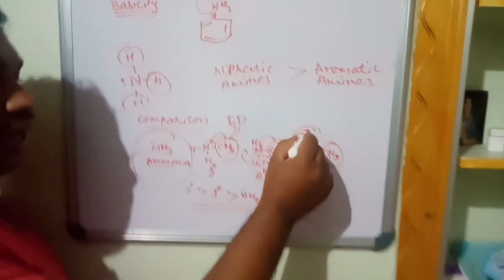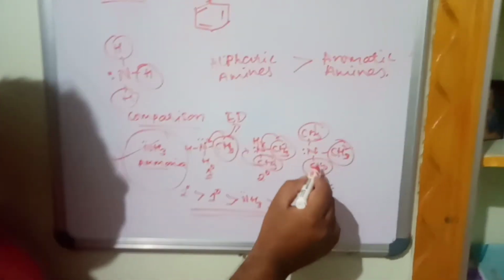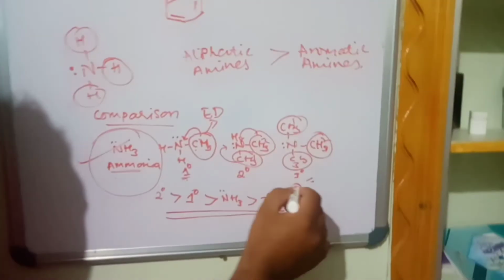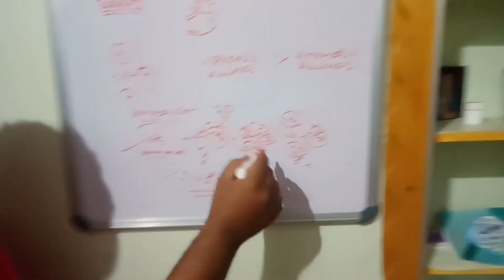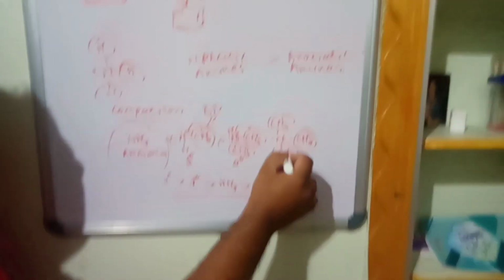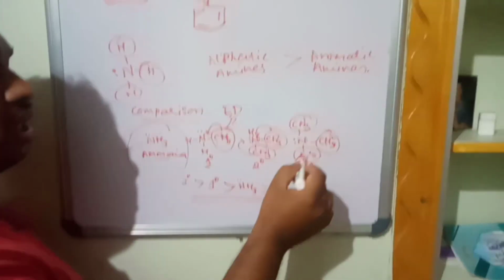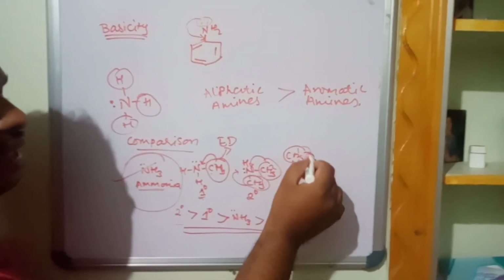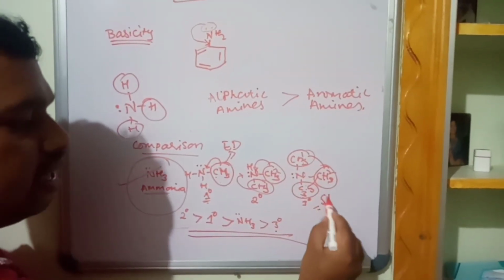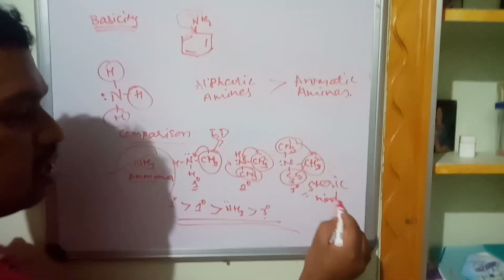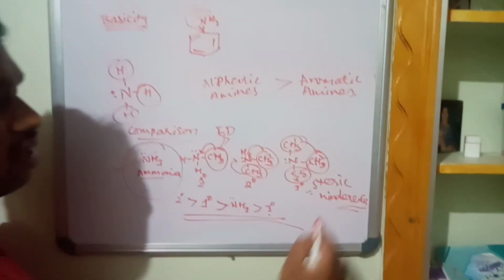Now the question arises, but tertiary amines are less basic than ammonia. Why? Even though it contains 3 methyl groups, tertiary amine is less basic when compared with ammonia. Actually, tertiary amine must be more basic because 3 methyl groups are there. But why is it less? They are bulky groups. Their electron donating will be causing steric hindrance. What is steric hindrance? Steric hindrance will reduce the basicity.